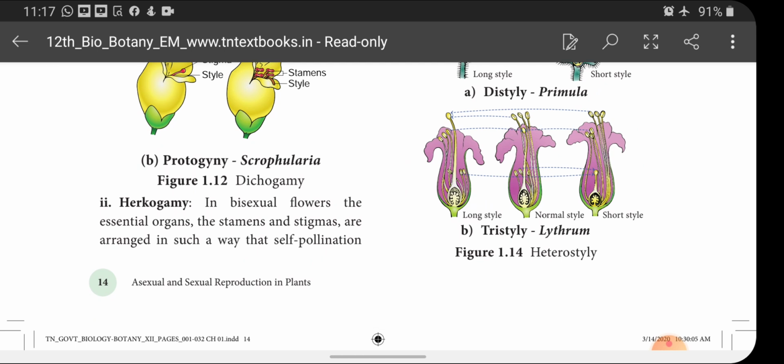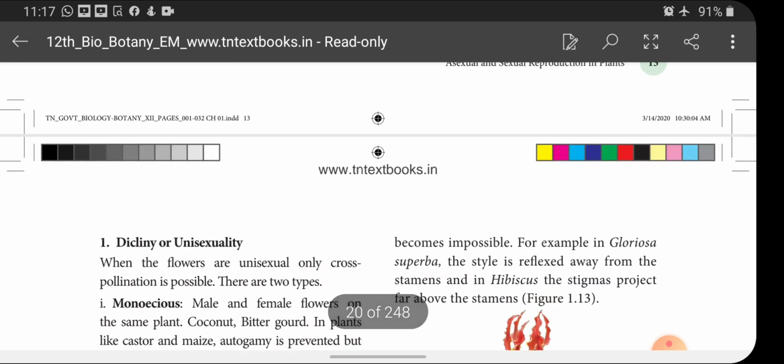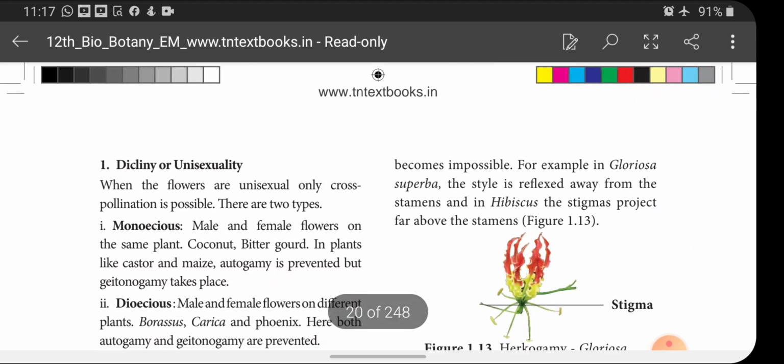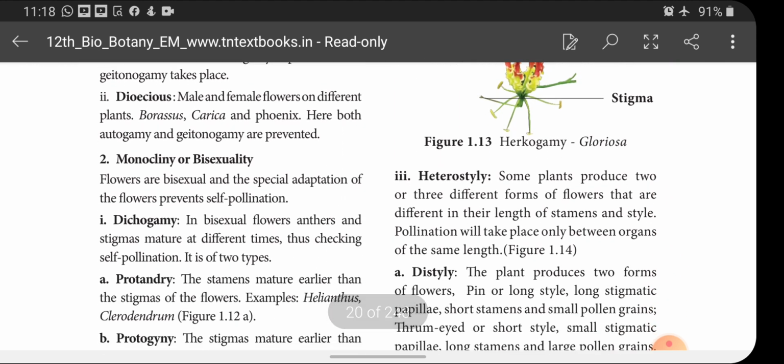And hercogamy. In bisexual flowers, the essential organs, the stamens and stigmas, are arranged in such a way that self-pollination becomes impossible. Since the sex organs are arranged in such a way that self-pollination is avoided in that condition. For example, in Gloriosa superba, the style is reflected away from the stamens, and in Hibiscus, the stigmas project far above the stamens. Then the next one is heterostyly.